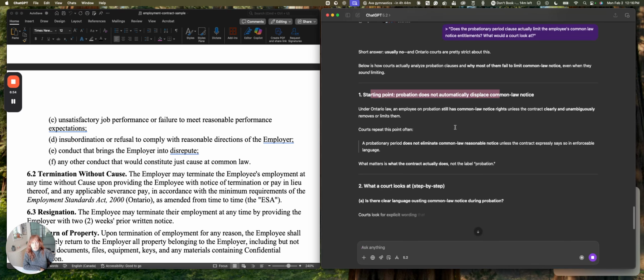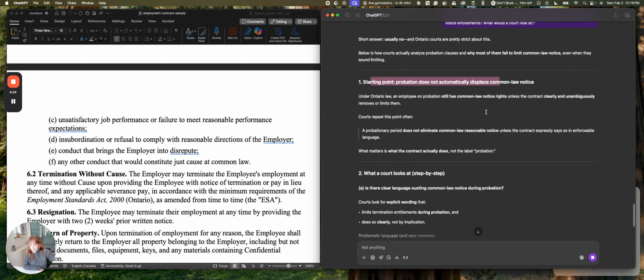Okay, we've got the starting point. Probation does not automatically displace common law notice. It's giving me some helpful information about that. This is interesting here. You'll see courts repeat this point often. Okay, well, where does that come from? So again, if I had more time, I'd probably show you more of my iteration process. I'd probably dig in and say, well, where'd you get this quote? Show me a site, what court, what case? Maybe I can look it up myself.